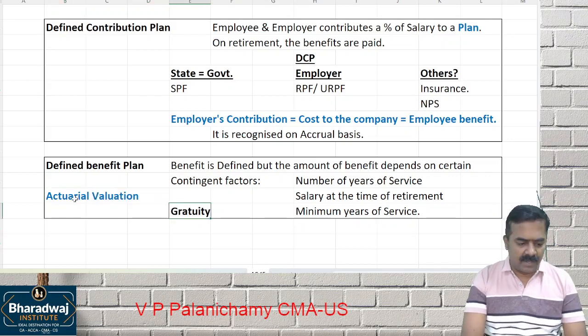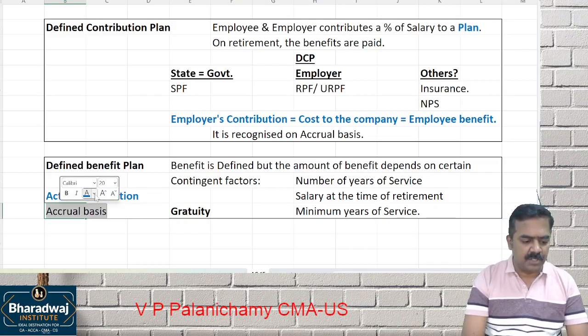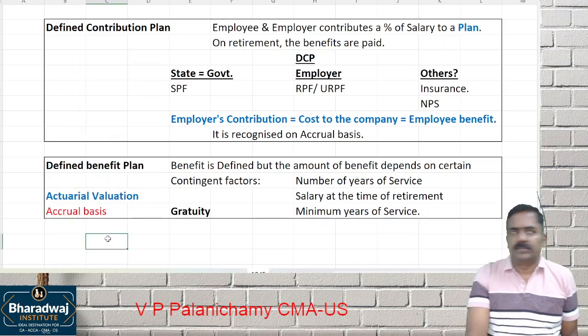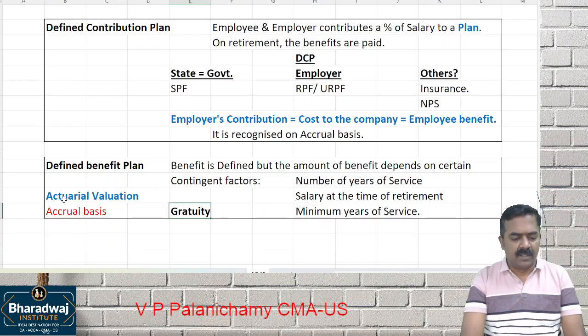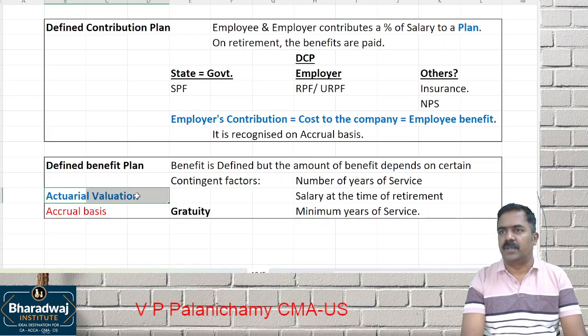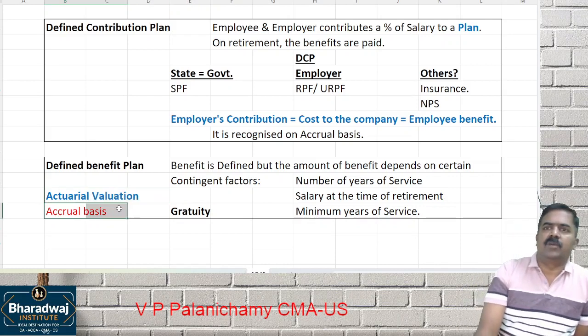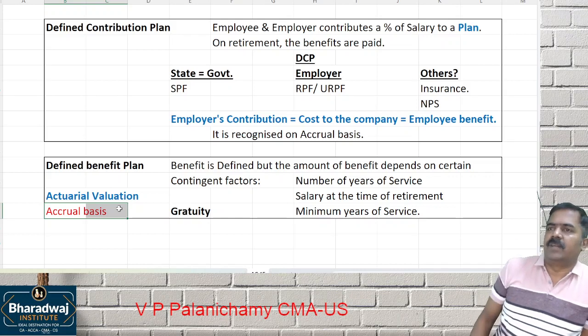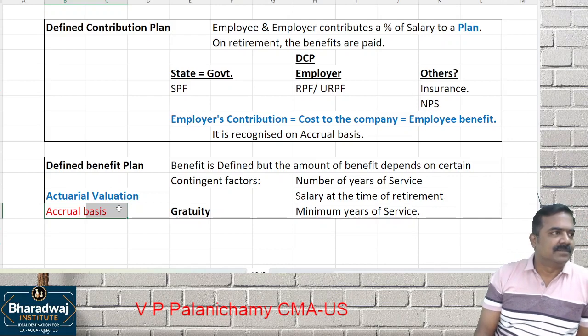Clear? So this should also be recognized on accrual basis, which means every year actuarial valuation should be done. Is it mandatory? Yes, mandatory. If the Payment of Gratuity Act is applicable, we have to give the list of employees to the actuary. They will do the valuation and then do what? They will estimate the liability year to year and tell you. Last year to current year, whether the same liability will come. Things would have changed. What would have changed?